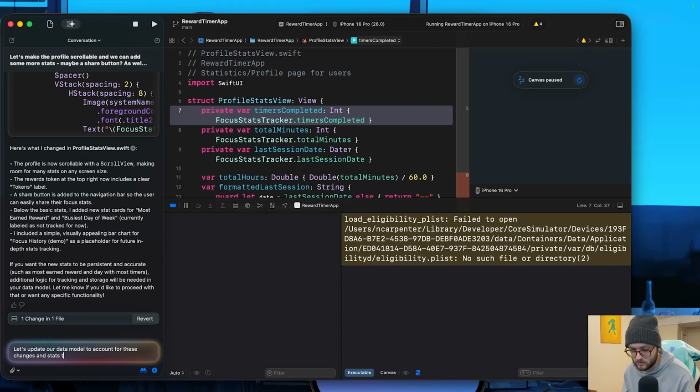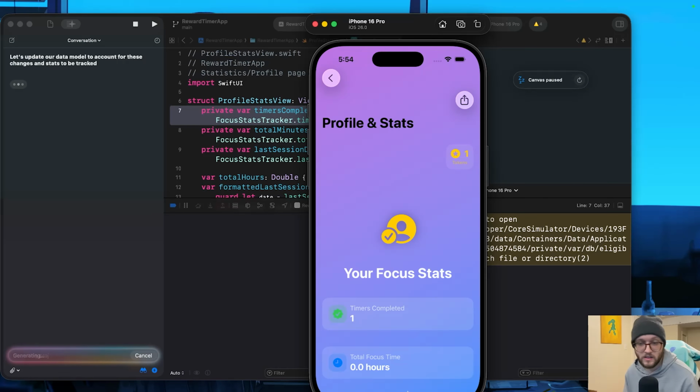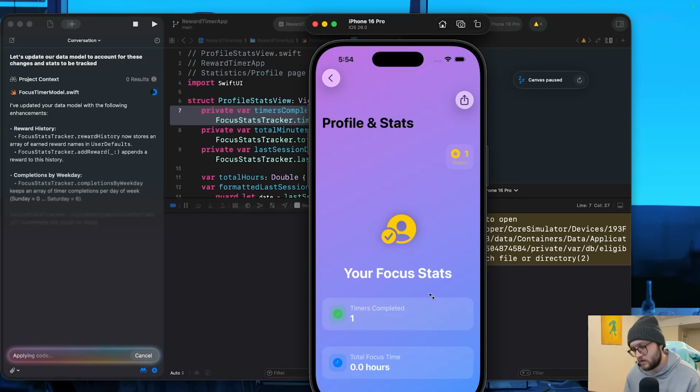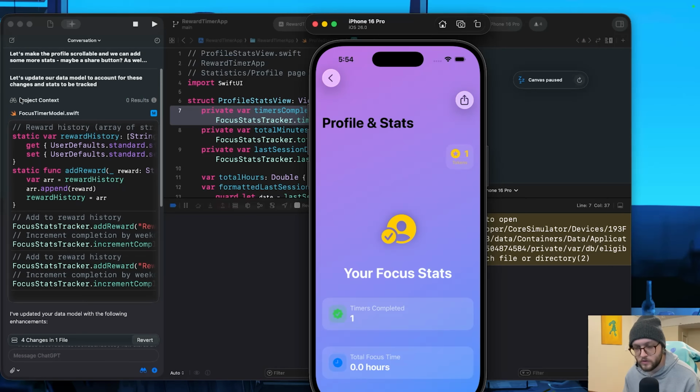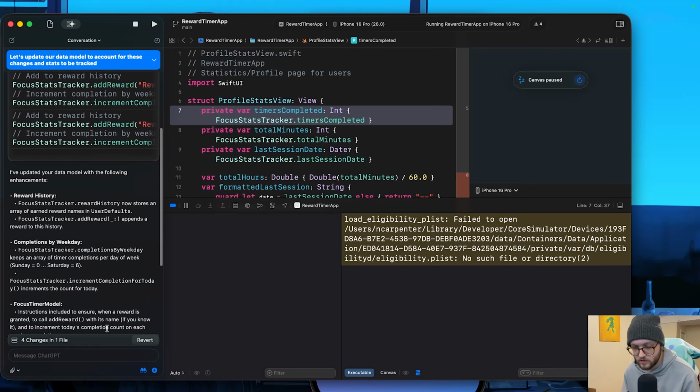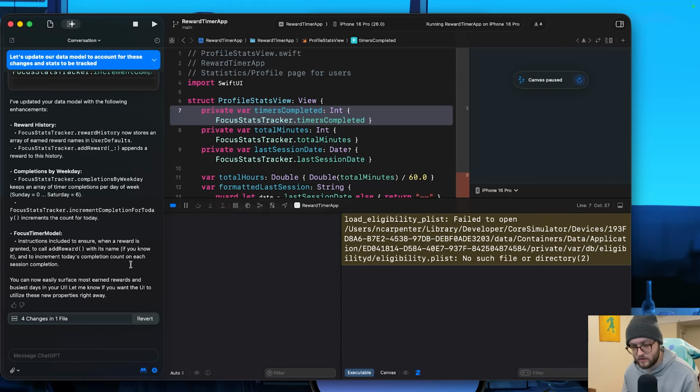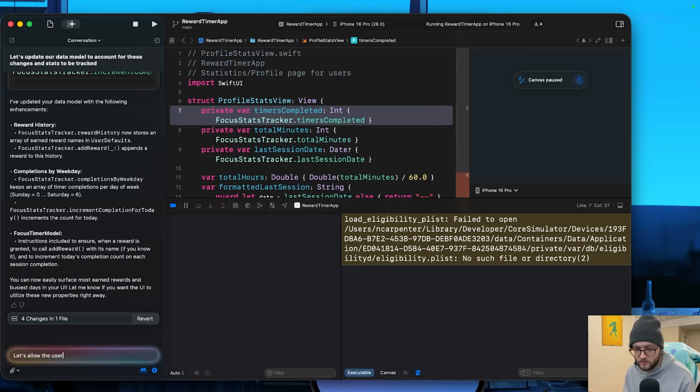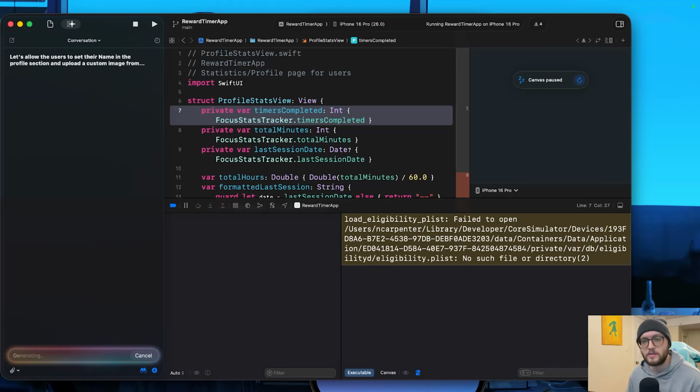Next step was customization. I wanted users to really be able to make the app their own. So from adding and saving a custom name to even uploading a custom profile picture, I thought that would be a nice touch. And I wanted to see how Clyde would handle the design of that. And upload a custom image from their photo library. I believe on the simulator the photo library is pretty limited, but we can just grab it off the internet if we want to make it cooler.